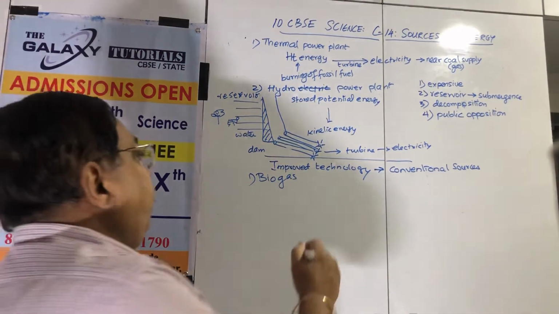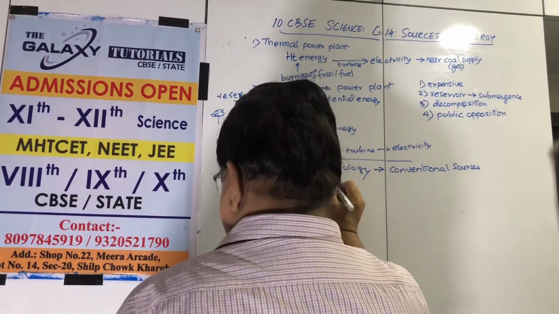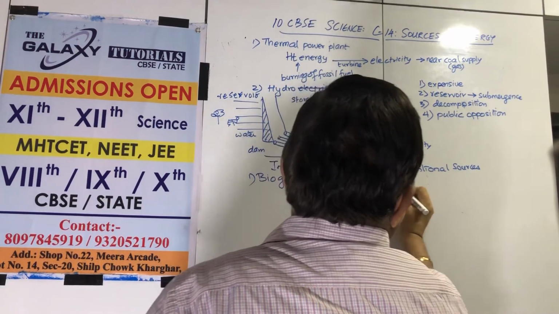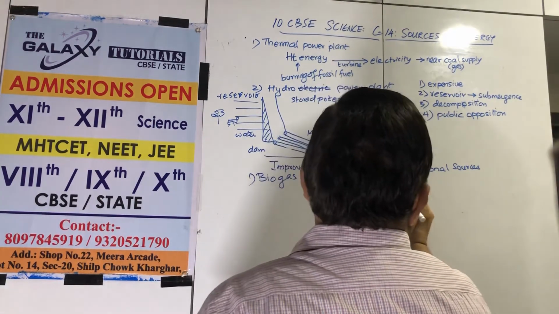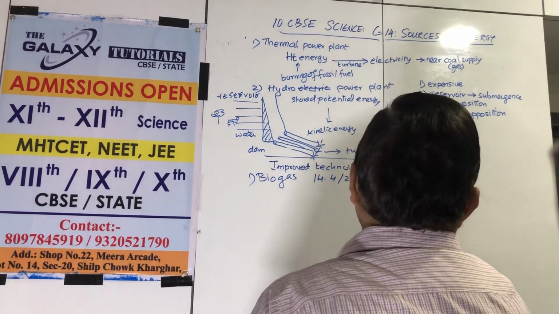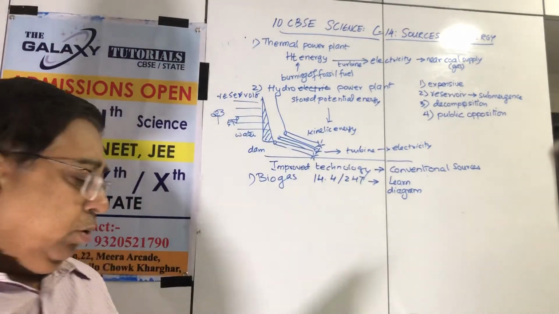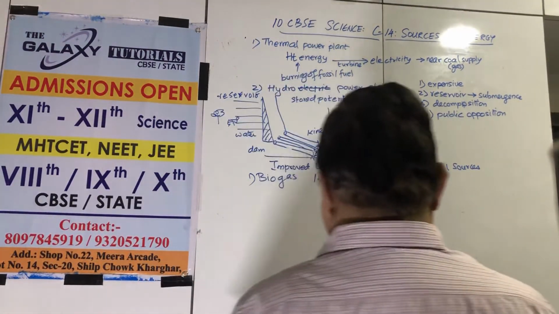There's diagram 14.4 on page 247. Learn the diagram of the biogas plant. What does this show? The structure is very simple.